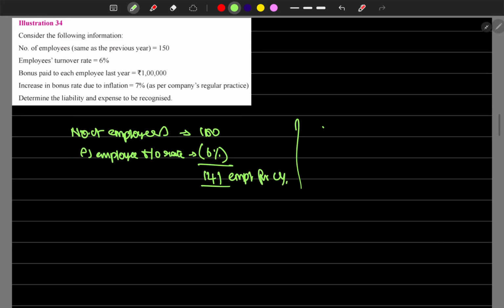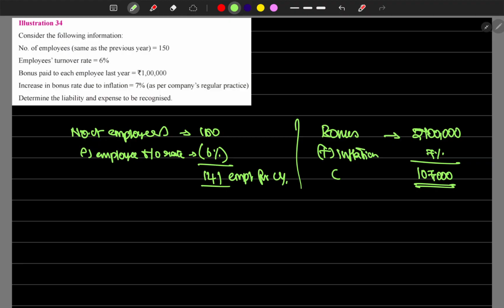Bonus paid to each employee is rupees 1 lakh. There is inflation of 7%, so 1,07,000 will be the current bonus amount. Multiply the 141 employees by 1,07,000 as bonus.